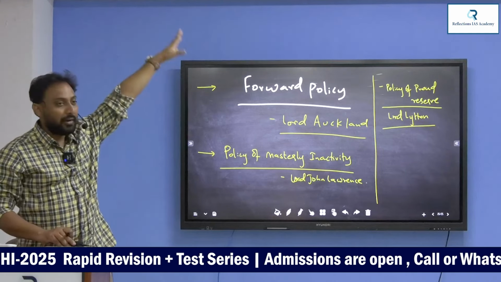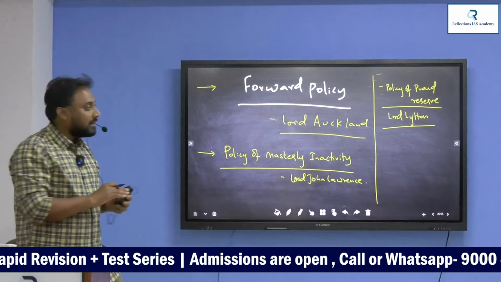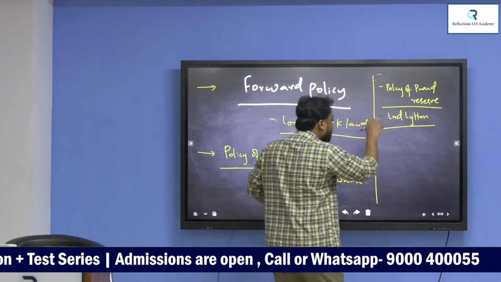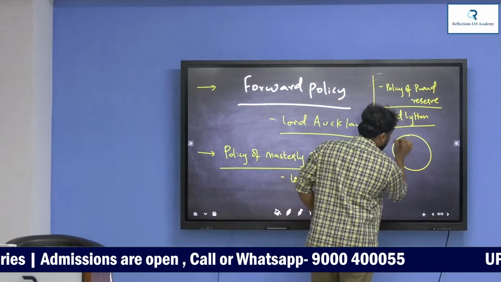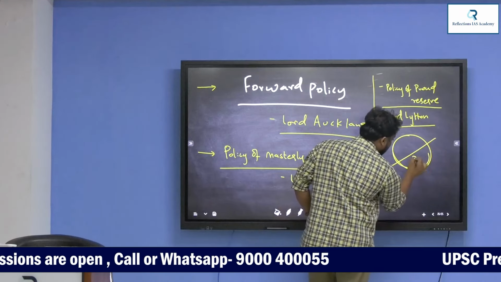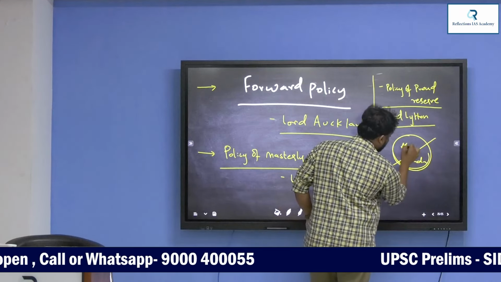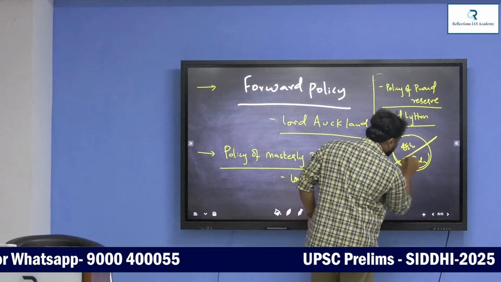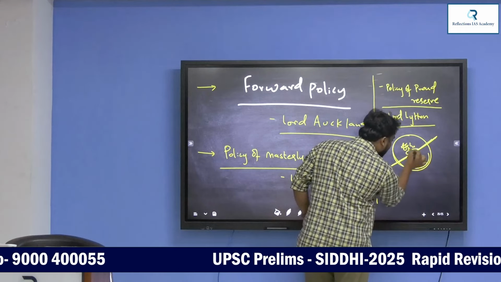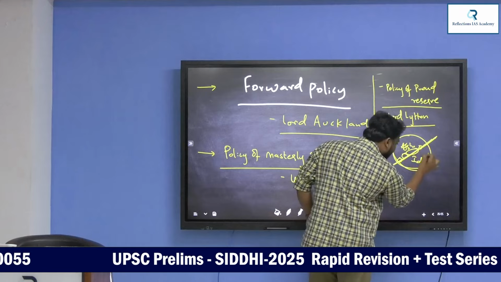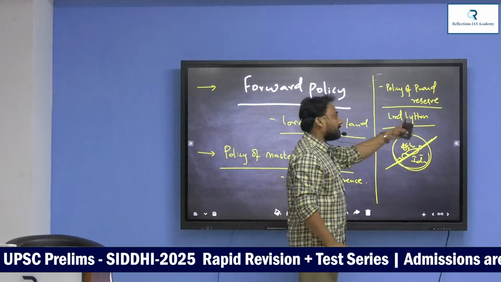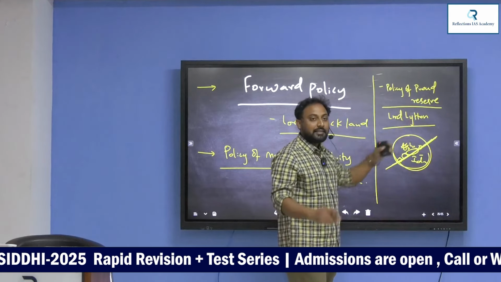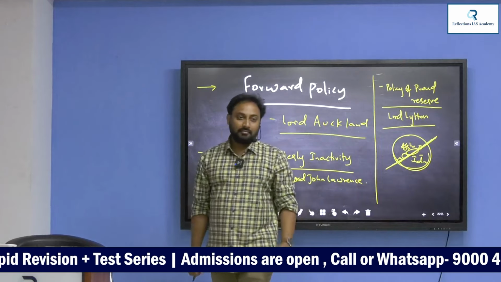Next, Lytton gave the policy of proud reserve. Proud reserve means to maintain scientific frontiers between India and Afghanistan. This is India, this is Afghan. Now we have to be very, very clear of these borders. These border areas shall be controlled by the English. This is a policy of Lytton. This led to the next Afghan war.